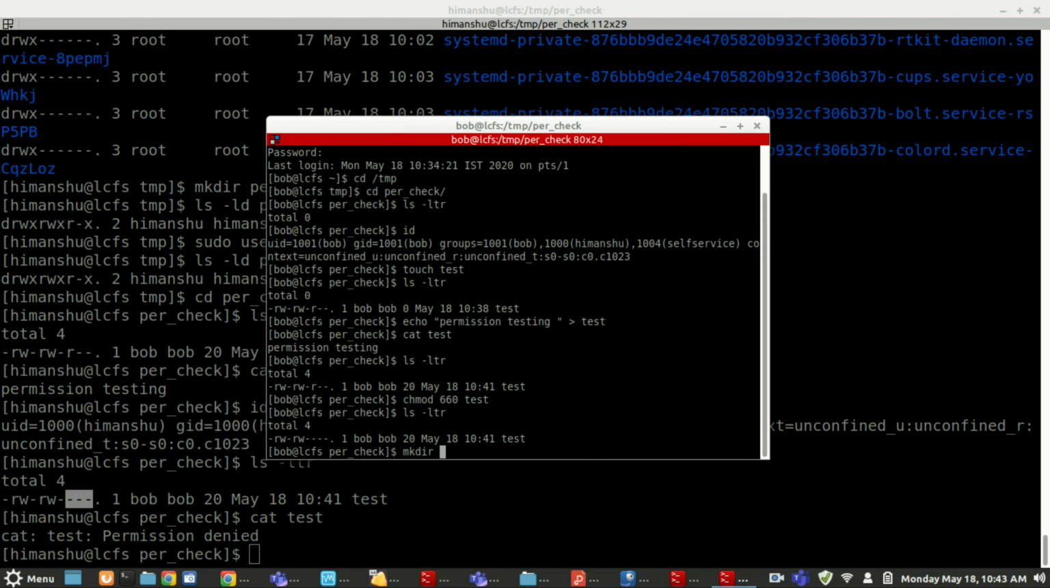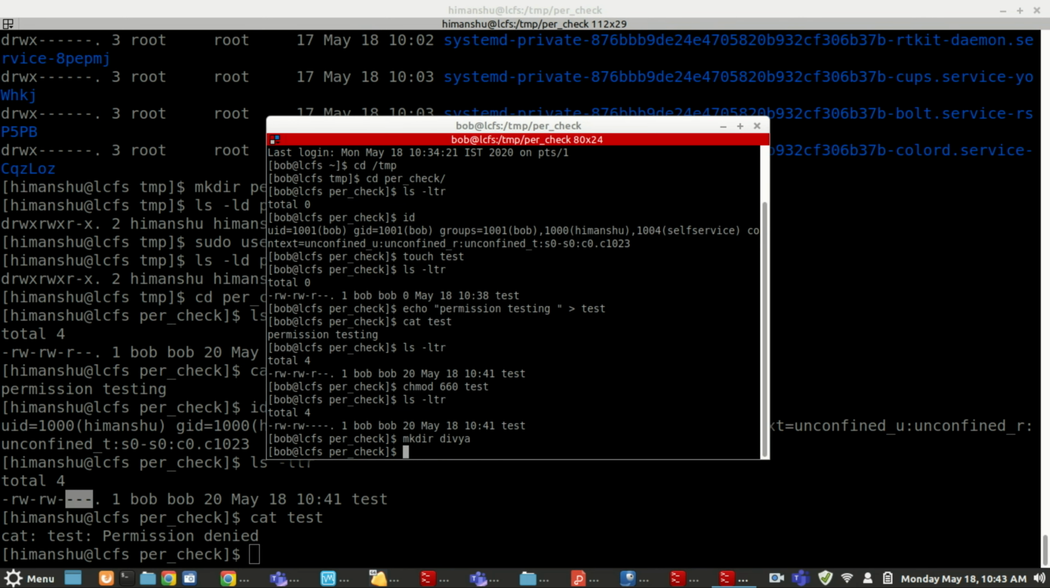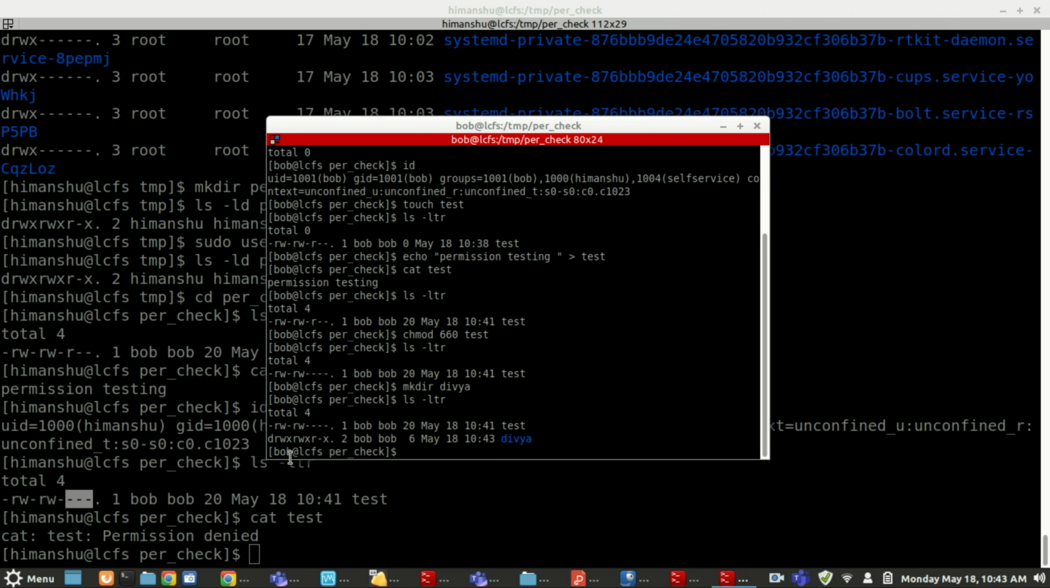Now one more important thing. Let's say I make a directory, Divya, here. Now see the permissions of this directory. By default the permissions are these: read, write, execute for the owner, read and execute for the group, and read and execute for others. No write permission for others.